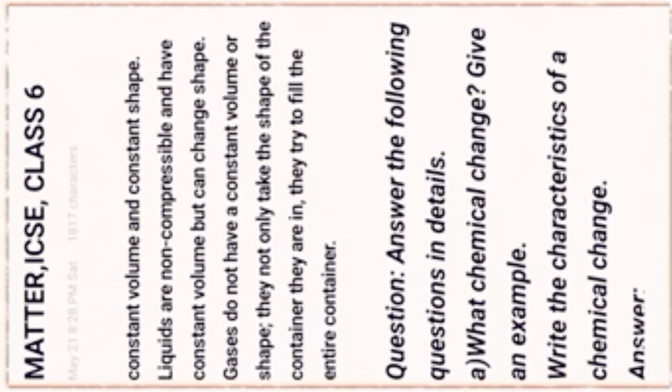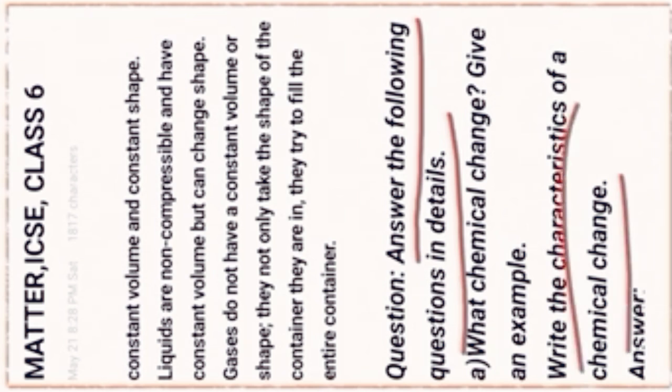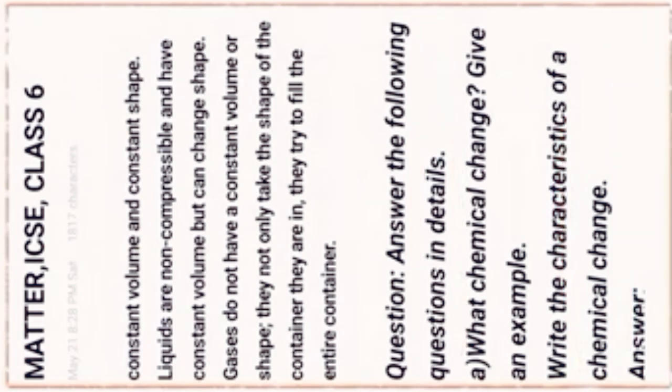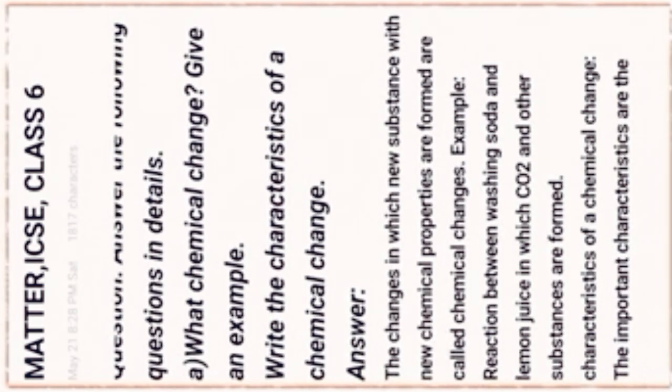Next question pattern. Answer the following question in detail. Question, what is chemical change? Give an example. Write the characteristics, that is the features of chemical change. First, the chemical change definition. The changes in which new substances with new chemical properties are formed are called chemical changes. Example, a reaction between washing soda and lemon juice in which carbon dioxide and other substances are formed.